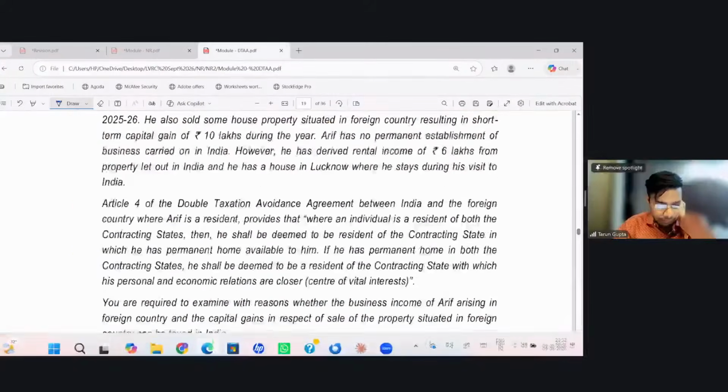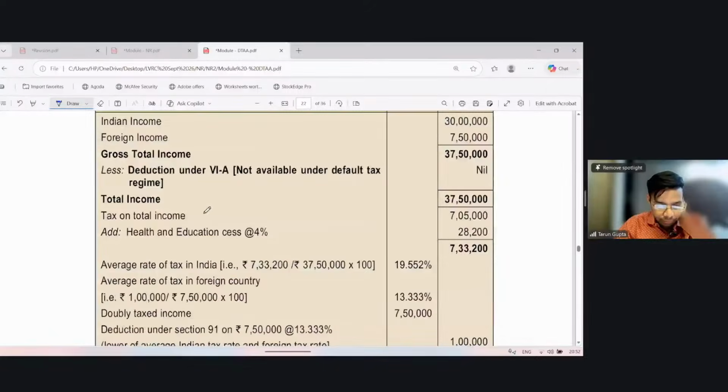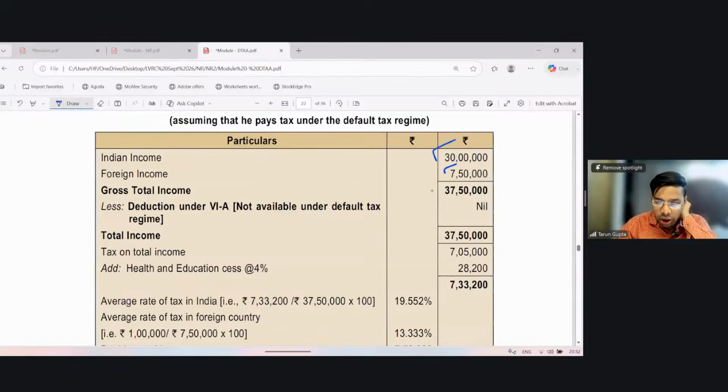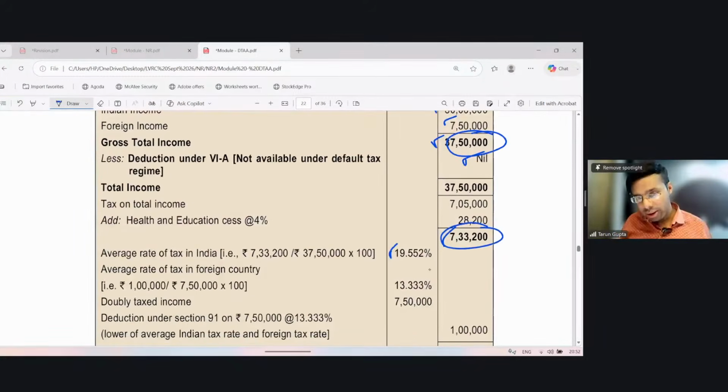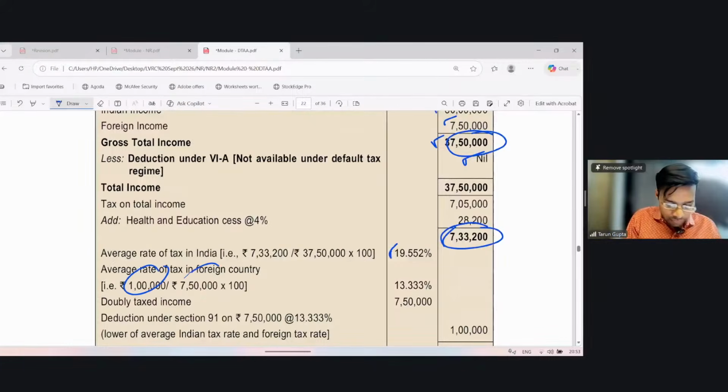It says Indian income and foreign income, total income 37,50,000. Deductions are not allowed. I'll compute the tax on this, which comes to 7,37,200. Now the percentage of Indian tax is this divided by 37,50,000, which comes to 19.552%. And the foreign country has withheld tax of rupees 1 lakh on 750,000. So they have deducted tax at the rate of 13.33%. So I'll give the FTC at the lower of these two rates, which is 13.33%.